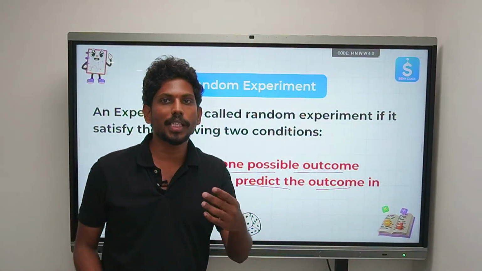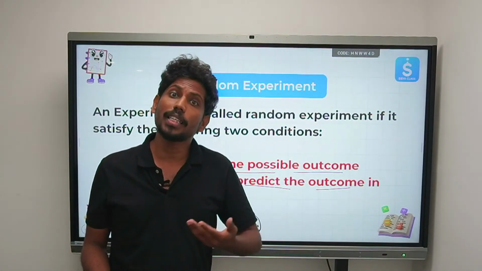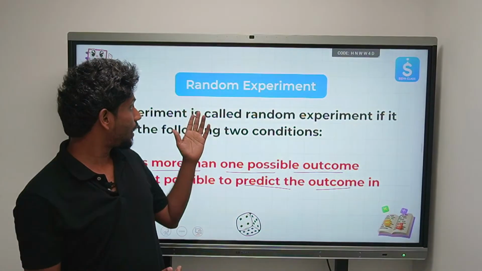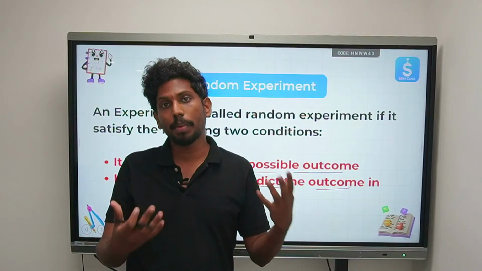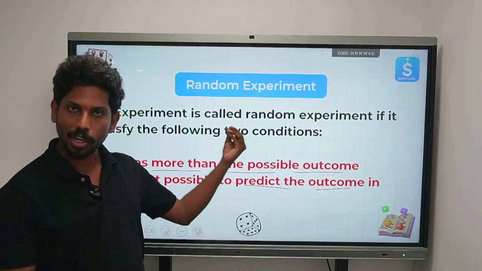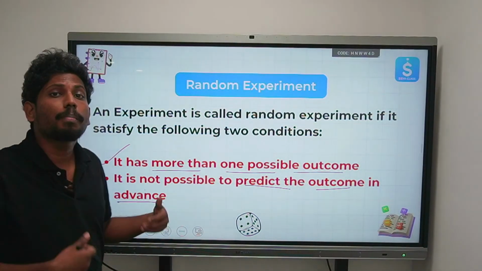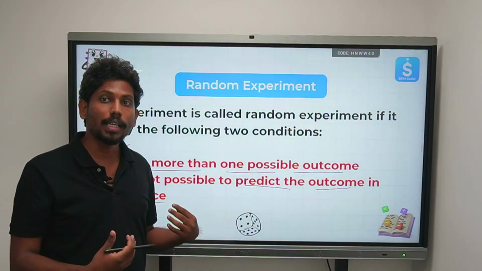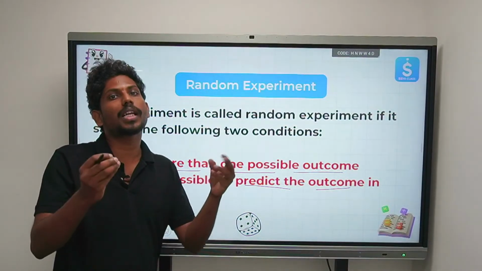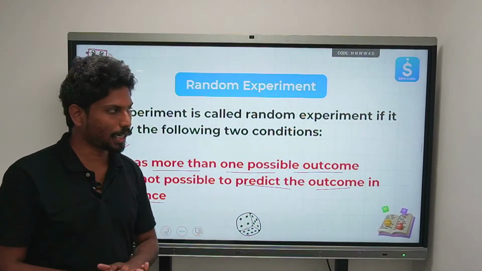Either India might win or India might lose, or there is also a possibility that it might be a draw match. So these are the different outcomes that an experiment could possibly have. So first, it has some possible outcomes, and second, we cannot predict the result in advance, but we can somehow say that this is most likely to happen. That is what a random experiment says.